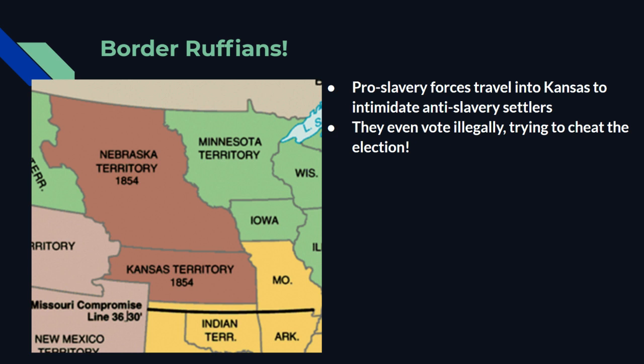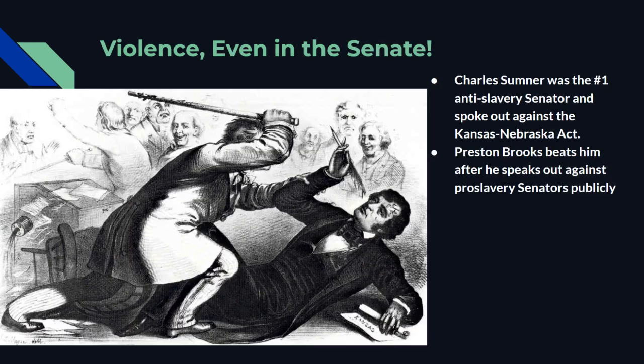So when the vote was held, they even just went to Kansas, showed up, and started voting, even though they didn't live there. So this was another aspect of how this conflict is getting much more serious and directly violent.